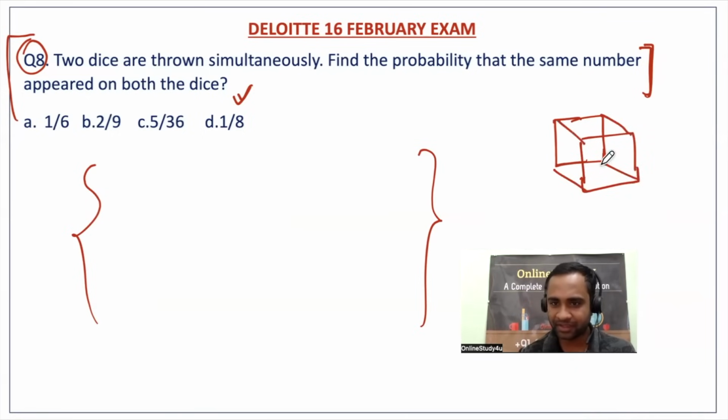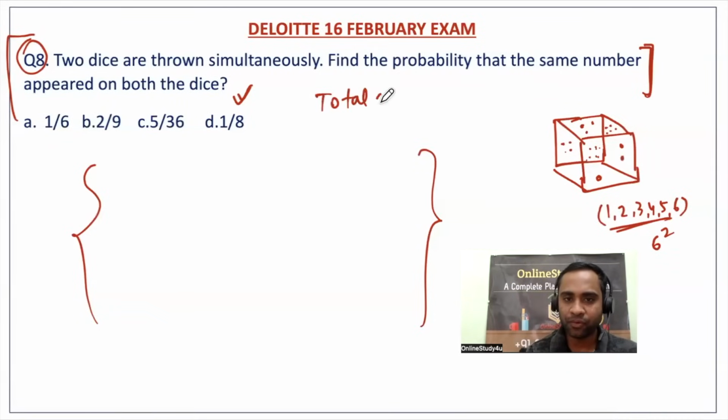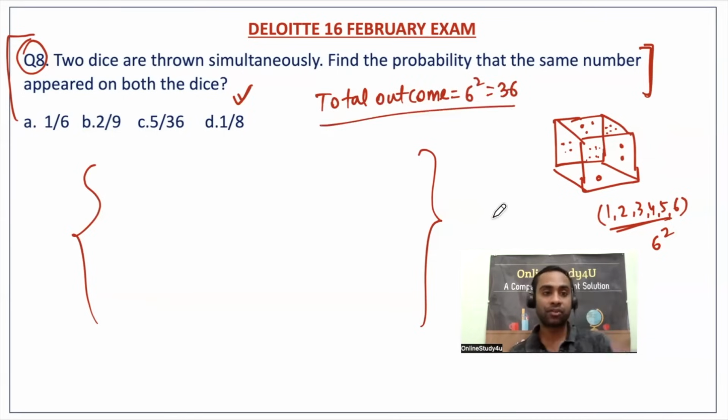So if you have seen the dice, you'll be having one, two, three, four, five, six. So on a dice, it will be one, two, three, four, five, six. Now, if you throw the dice twice, total outcomes will be six square, that is nothing but 36. If you throw the dice thrice, total outcomes will be six cube. Four times, six to the power four, right?